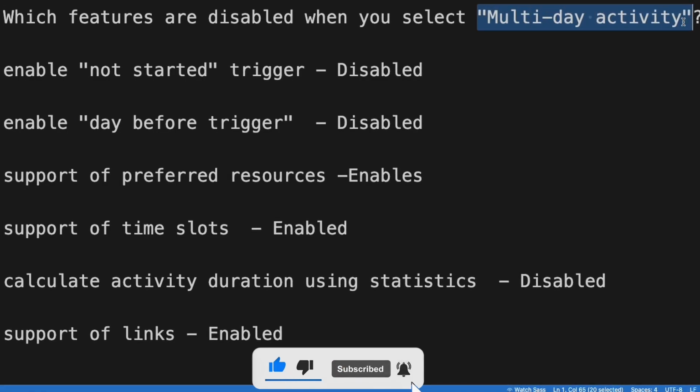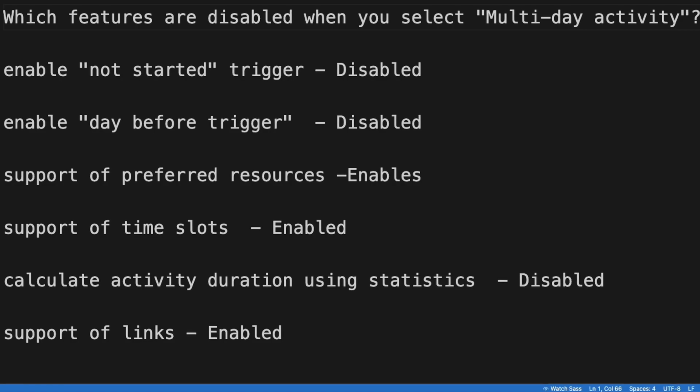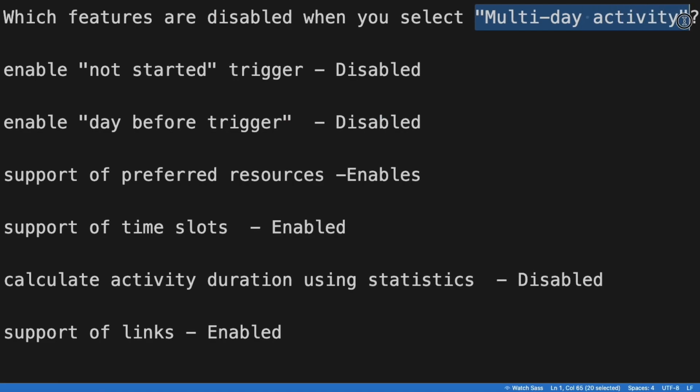Multi-day activity. Multi-day activity is a type of activity. When we create an activity type, then we can select multi-day activity or multi-segment activity. So here the question is, which features will be disabled when we are creating a multi-day activity type?